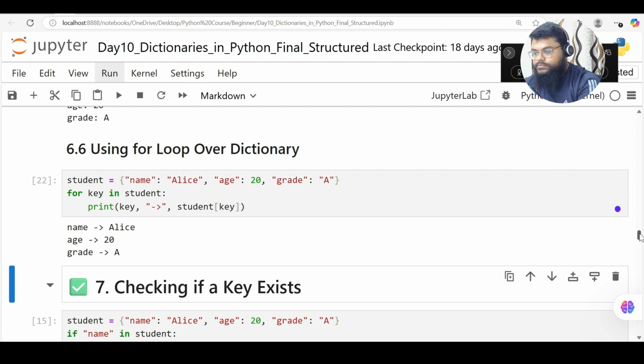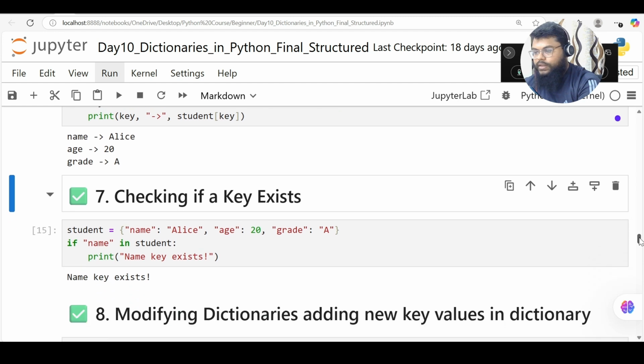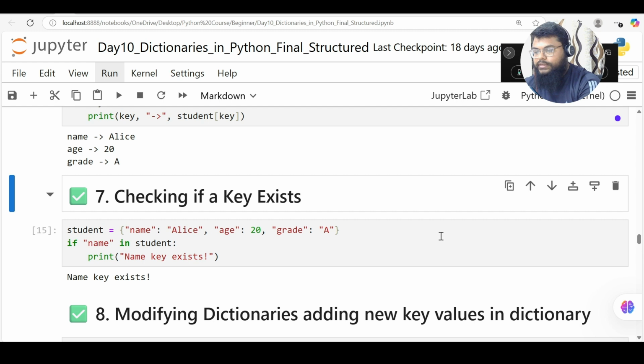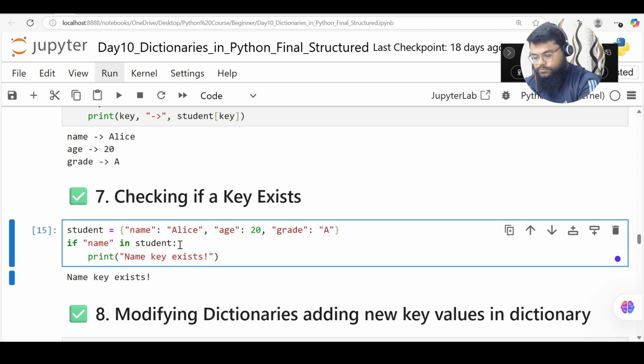Now I can use the same method to check if any key exists in my dictionary. We talked about this topic at the start. In a list, you can directly check whether a value exists or not.